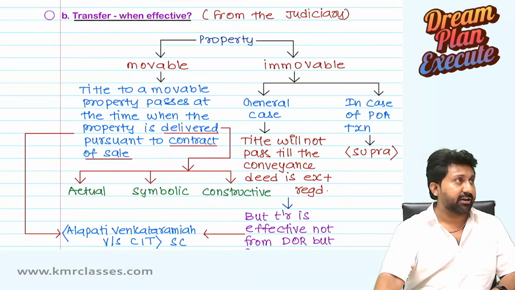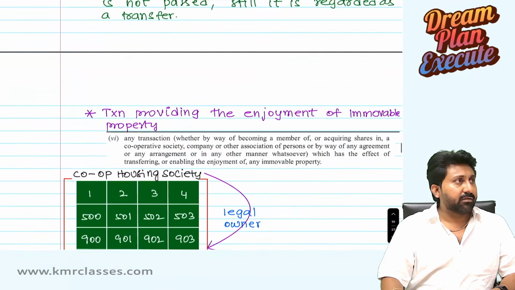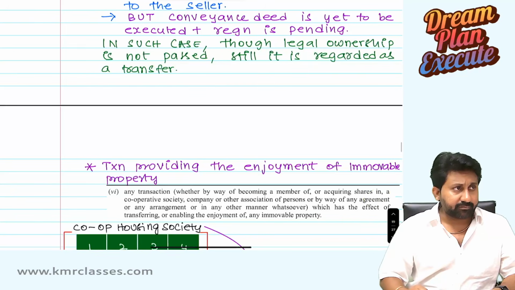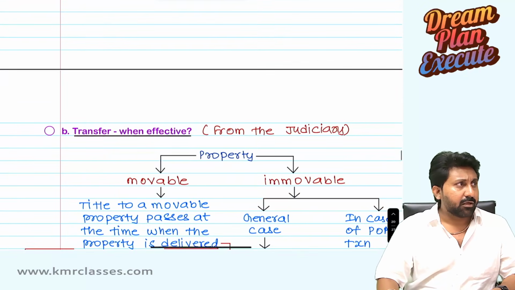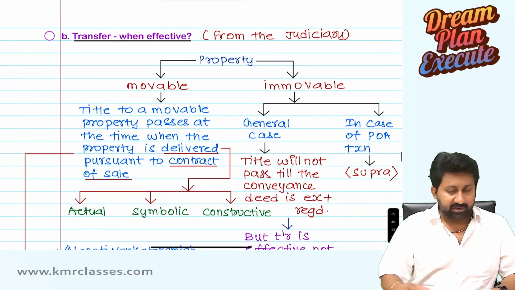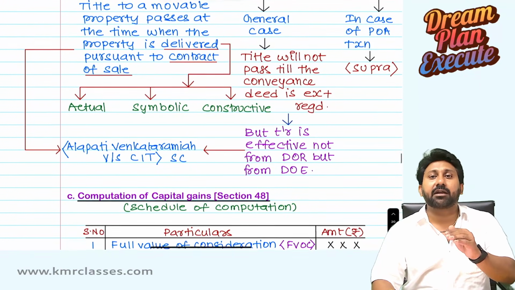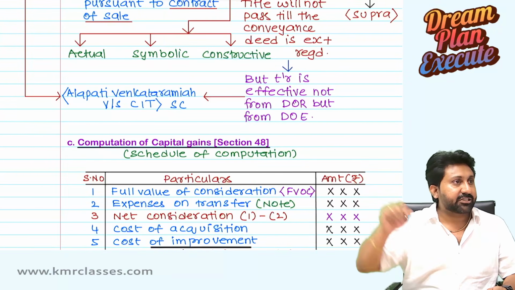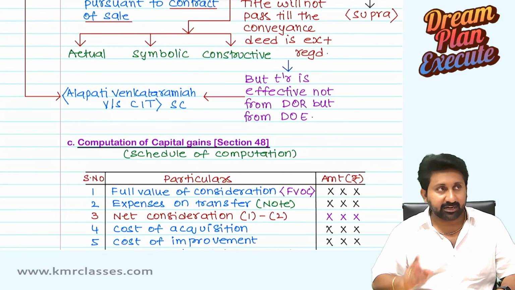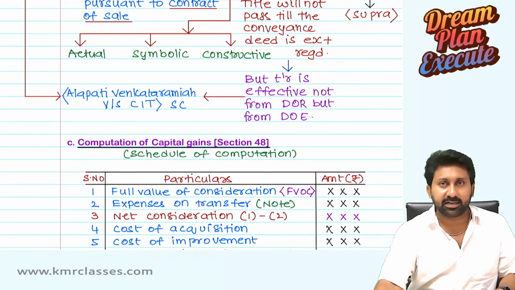You can see the screen. We completed till this area, transaction providing the enjoyment of immovable property. Now we are going to discuss when a transfer will be effective. Effective means when it will come into legal effect, when it takes legal effect. Next, computation of capital gains. We are going to discuss how to compute the capital gains.